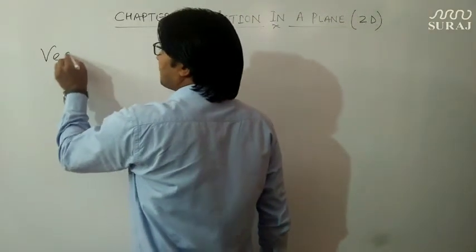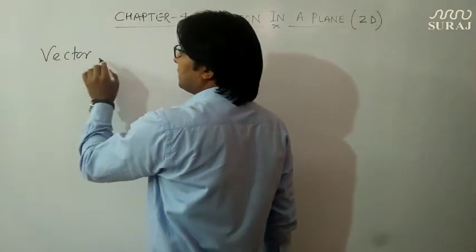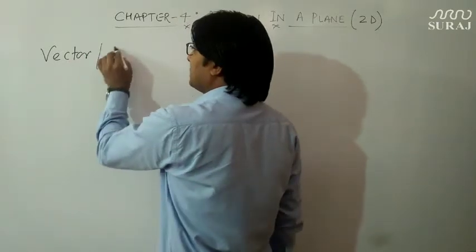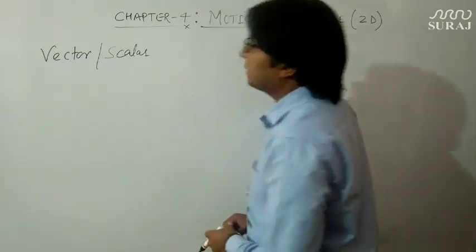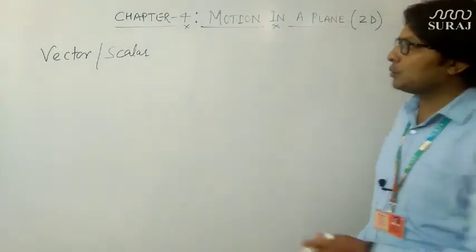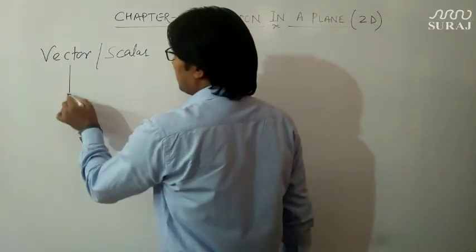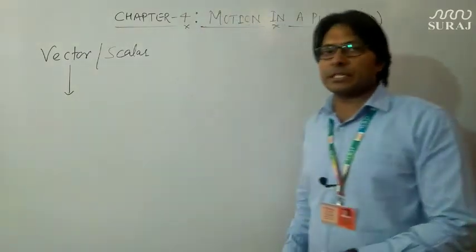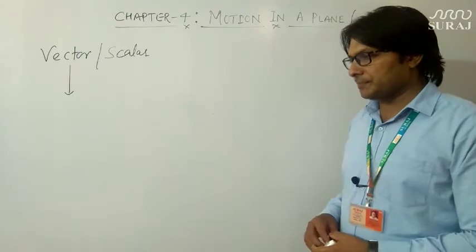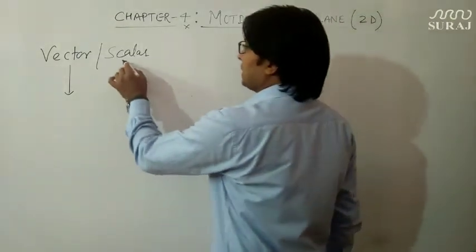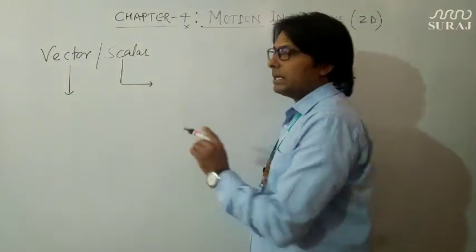So first we will define vector and scalar, and thereafter discuss them in detail. I hope you must have heard these terms in your previous classes also, that what is a vector and what is a scalar quantity. So scalar is that quantity which has only magnitude.